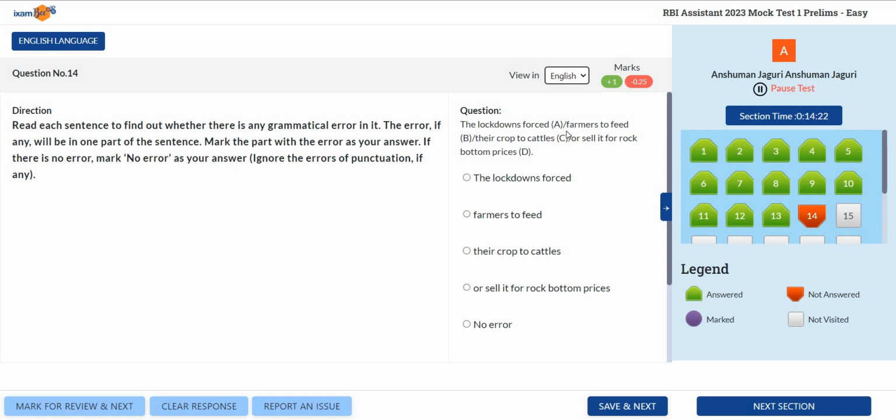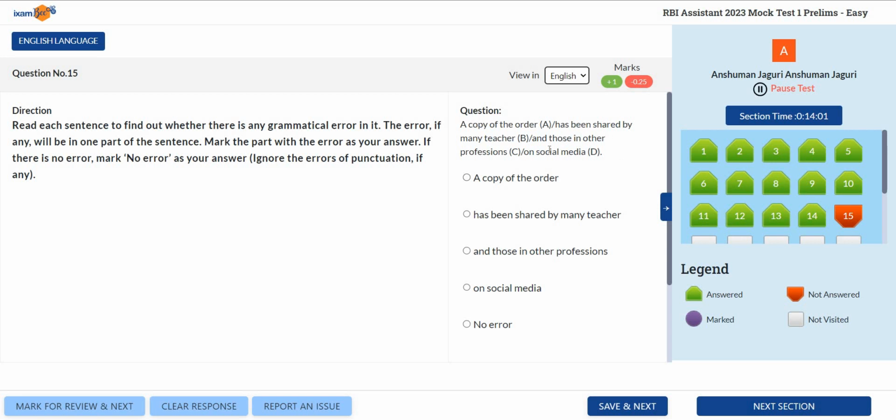Then the lockdowns forced farmers to feed their crops to kettles. If you're good at nouns, right? If your basic concepts are clear, you'll be able to find out that certain nouns do not contain their plural forms. So kettles is nothing. We write only kettle. So it's both singular and plural.